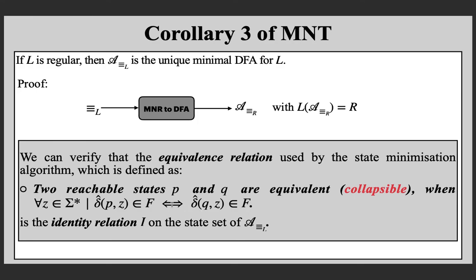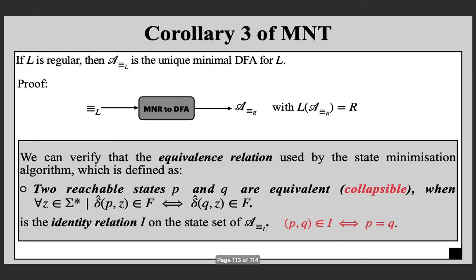No need to remember it, but this was the equivalence relation. You can see that when you construct the automaton from the canonical equivalence relation, this relation is going to be the identity relation. Identity relation means when p and q are related, p is equal to q. That means you cannot collapse anything. Only p is related to p.